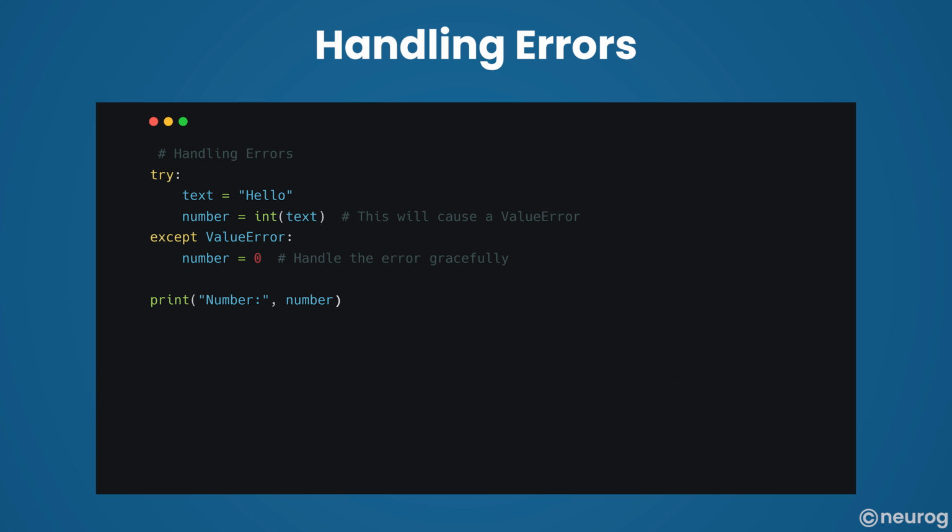Now, let's learn how to handle errors gracefully in Python. In this Python example, error handling is demonstrated using a try except block to address a potential value error when attempting to convert a string "hello" to an integer. The program gracefully handles the error by setting the number variable to 0 in the event of an exception, ensuring smooth execution despite the input mismatch.